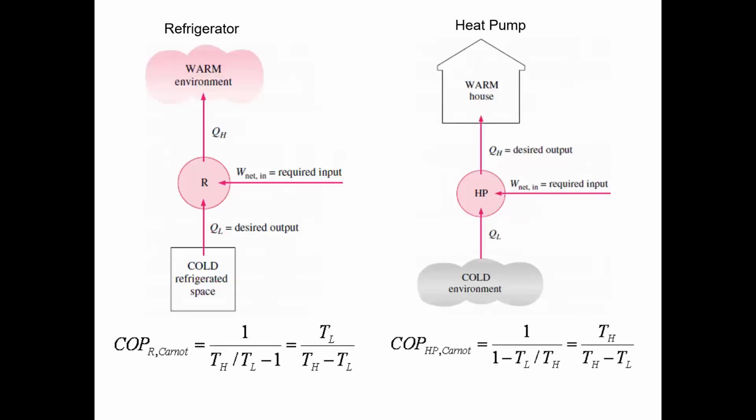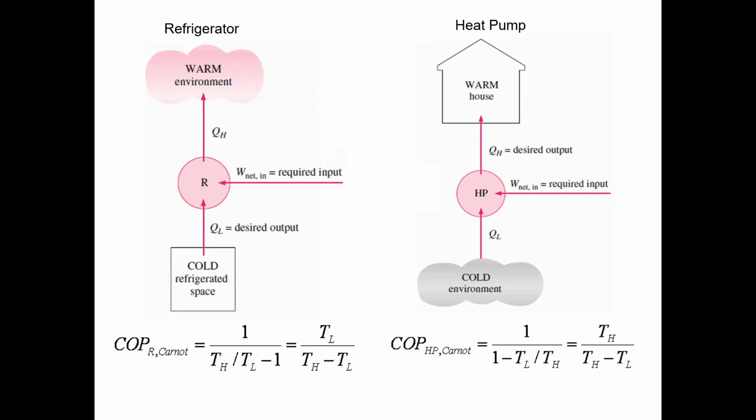So this is the diagram which will be representing one is refrigerator, the other is heat pump. The cold refrigerated space will be there. We are continuously extracting heat from the cold refrigerated space, so that the cold refrigerated space will be maintained at a temperature lower than that of the surroundings. That is called a refrigerator.